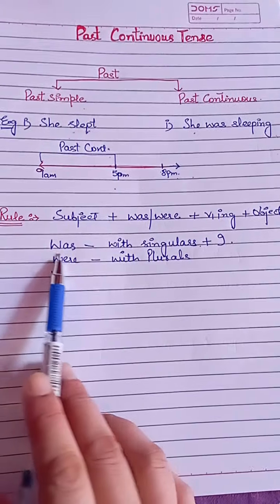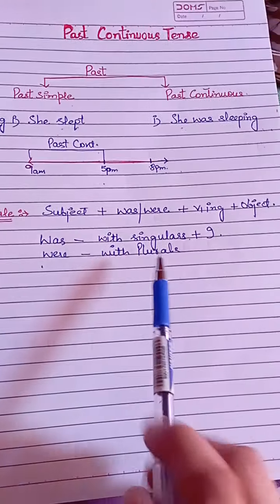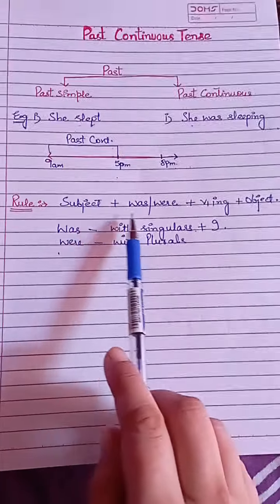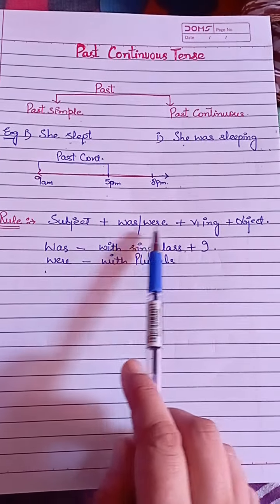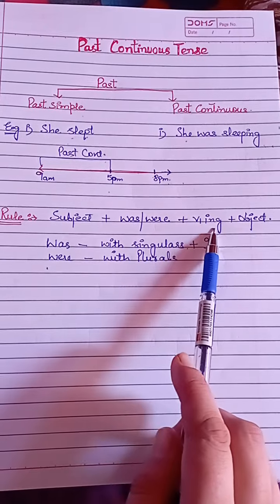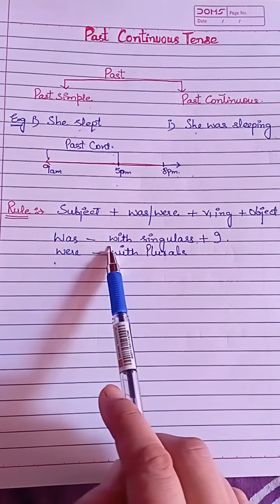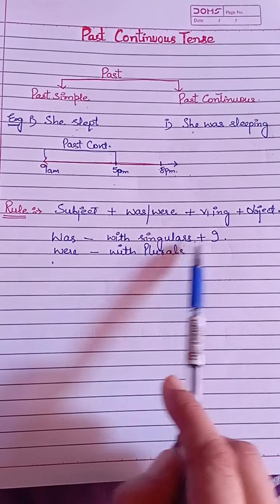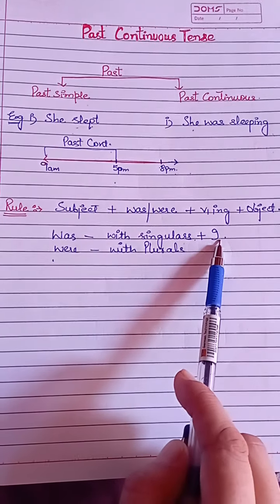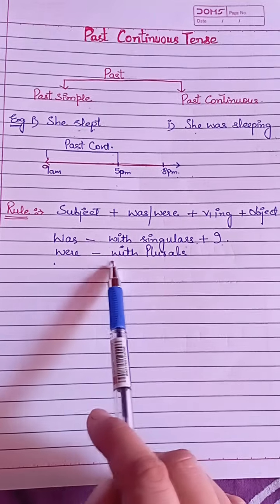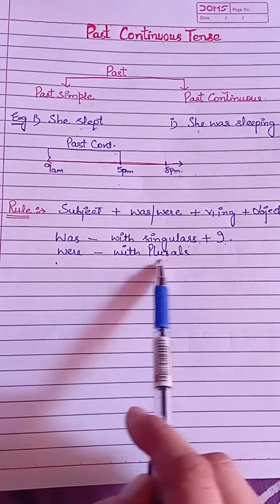Now this is the rule of past continuous tense. Subject plus was/were plus first form of verb plus ing plus object. Was we can use with singulars plus I, and were can use with plurals.